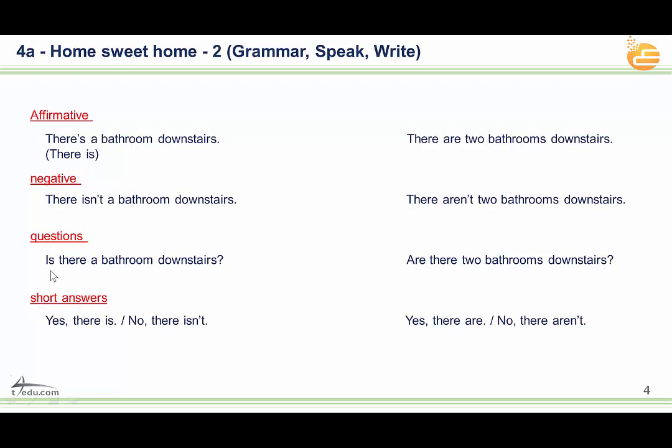With short answers, is there a bathroom downstairs? Yes, there is. No, there isn't. Are there two bathrooms downstairs? Yes, there are. No, there aren't. So this is the way to make an affirmative sentence, a negative sentence, a yes/no question, or a short answer to the yes/no question.